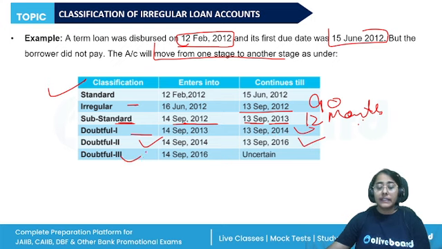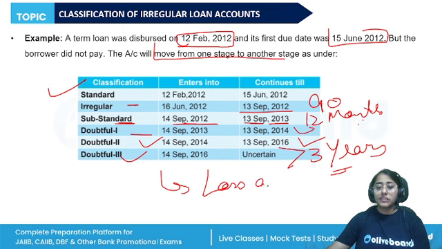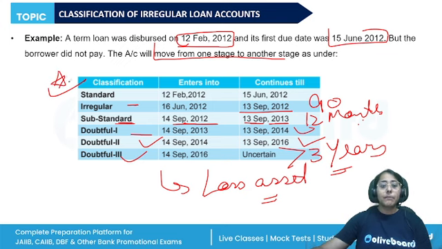And doubtful category 3 is more than 3 years, which will make it a loss asset. So this is how the account will move from one stage to another stage, and this is very important. I hope everything is clear how we classify the assets, how we monitor the assets.